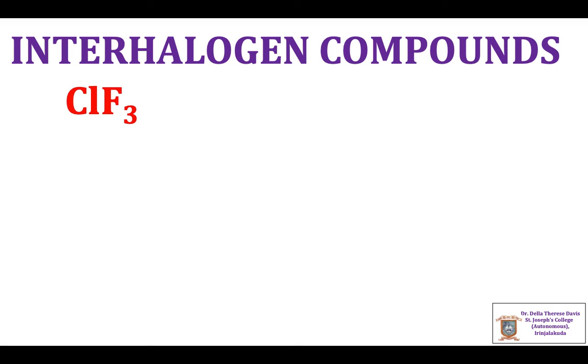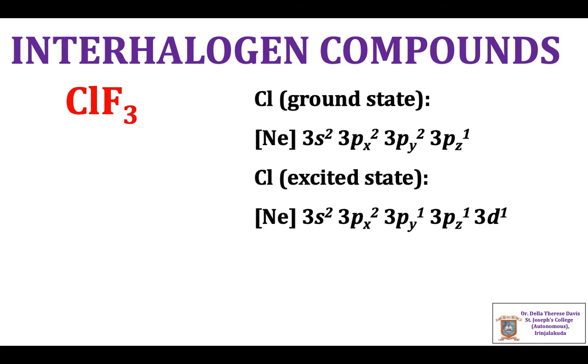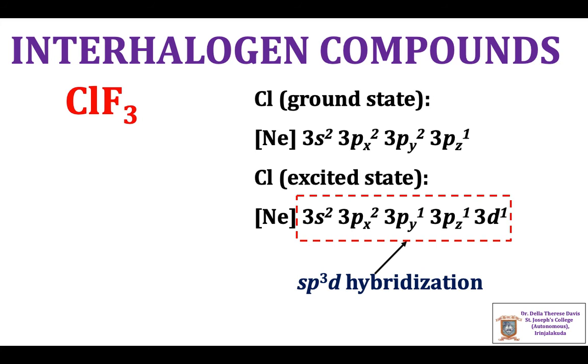The structure of some interhalogen compounds. ClF3. The ground state electronic configuration of chlorine is neon plus 3s2, 3px2, 3py2, 3pz1. In the excited state, one of the electrons in 3py orbital gets excited to 3d orbital and the configuration becomes neon plus 3s2, 3px2, 3py1, 3pz1, 3d1. And chlorine undergoes sp3d hybridization to form 5 hybridized orbitals.